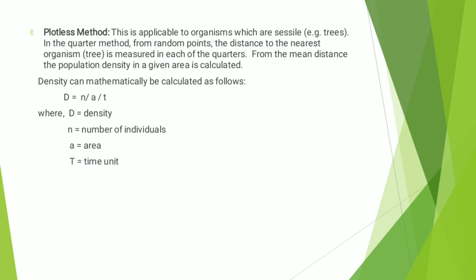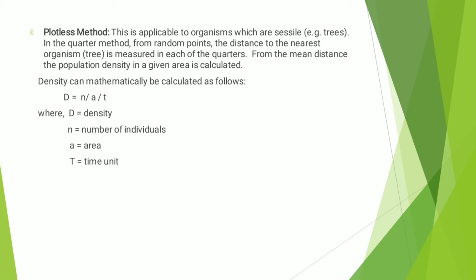Then the next method is the plotless method. This plotless method is only applicable for organisms which are sessile, for example, trees. Sessile means those organisms are not mobile, they do not move from one place to another.